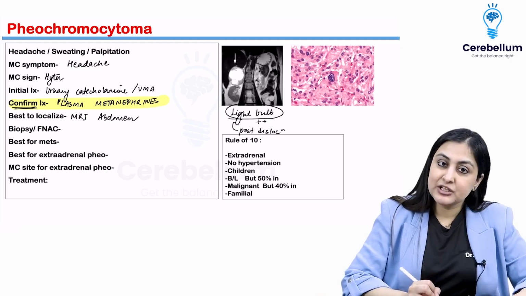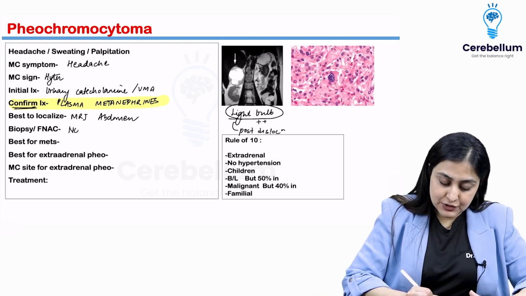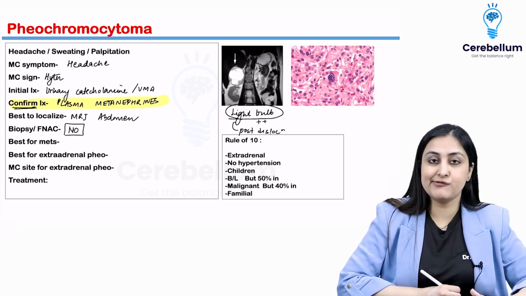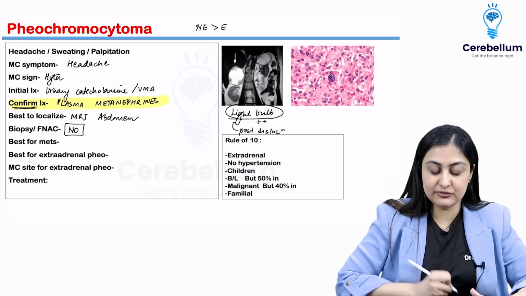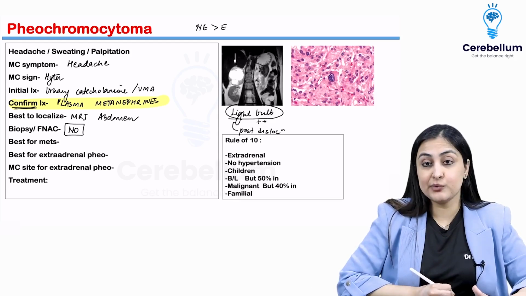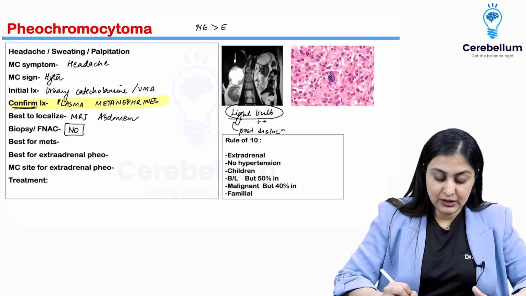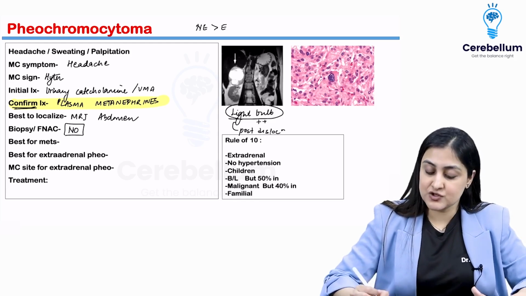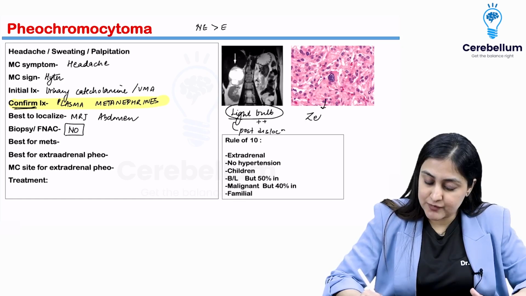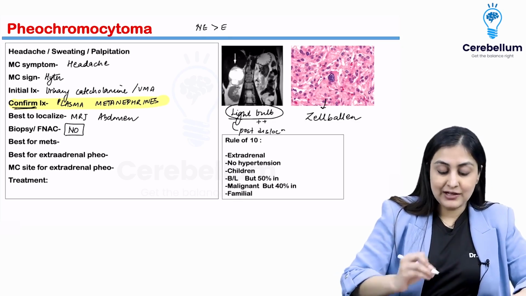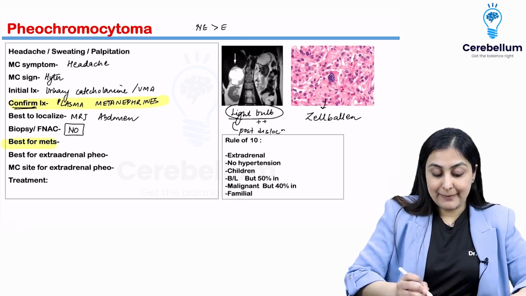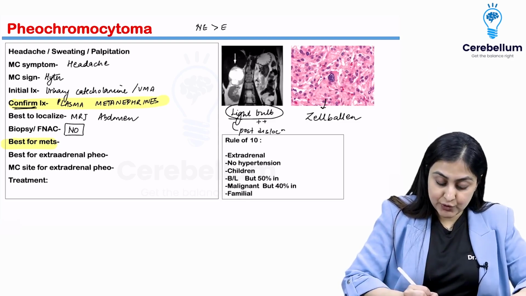Is biopsy or FNAC ever done for FEO? Answer is no. There is so much epinephrine, norepinephrine which is there. In fact, norepinephrine more than epinephrine in FEO. We will never want to put in a needle in it. So it is basically surgery which is the mainstay. Histopath-wise, you will see this appearance known as Zellballen appearance. Just remember the name.